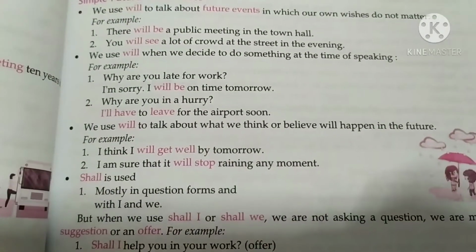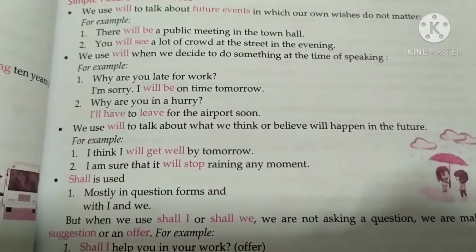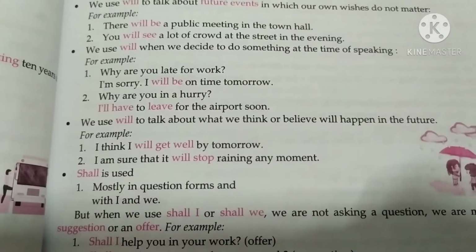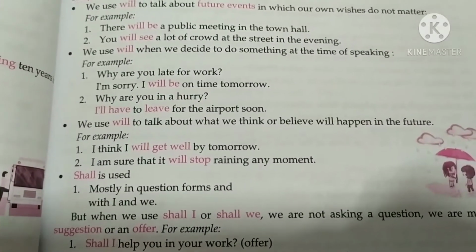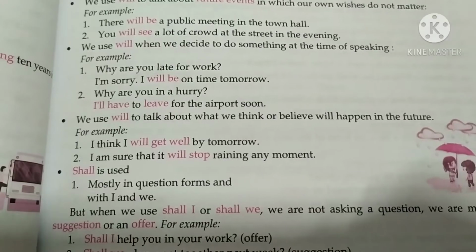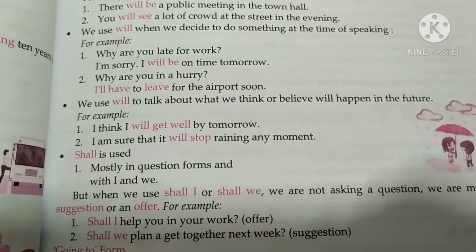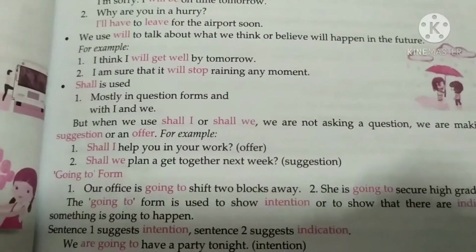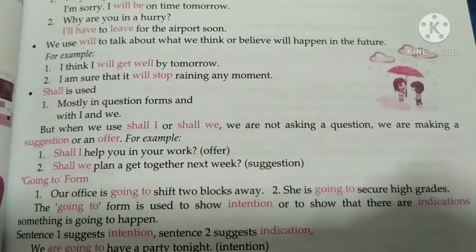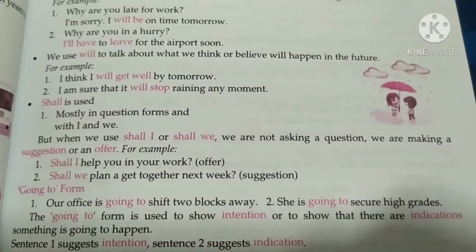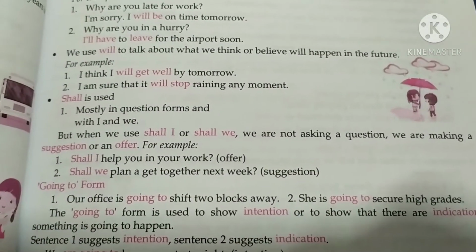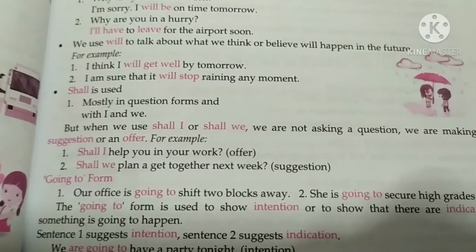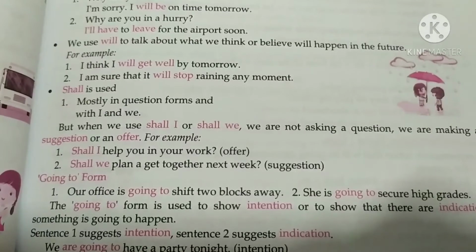We use will to talk about what we think or believe will happen in the future. Then I think I will get well by tomorrow. I'm sure that it will stop raining any moment. Shall is used mostly in question form and with I and we. But when we use shall I or shall we, we are not asking a question, we are making a suggestion or offer. For example, shall I help you in your work? This one is an offer. Shall we plan a get-together next week?